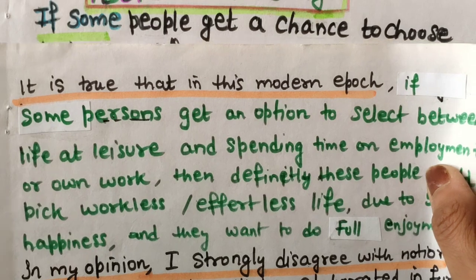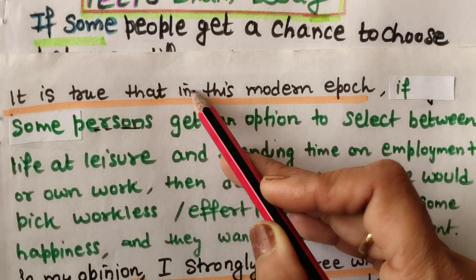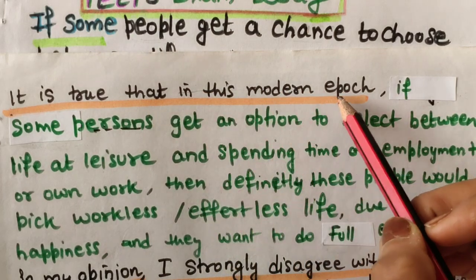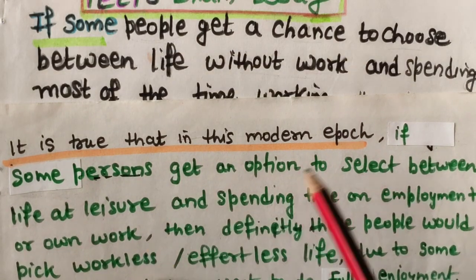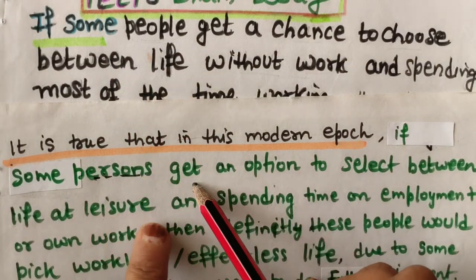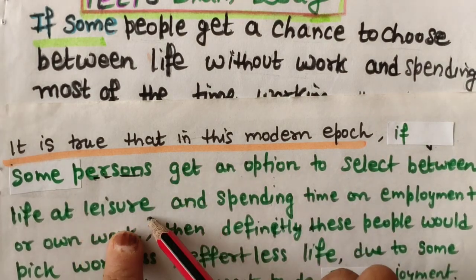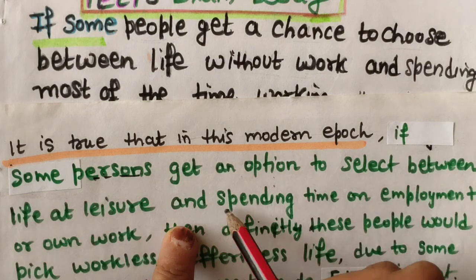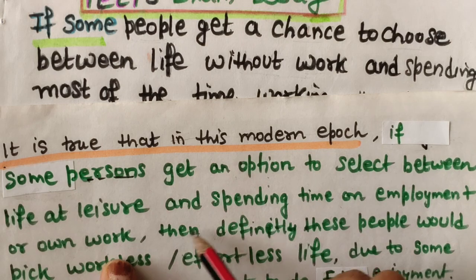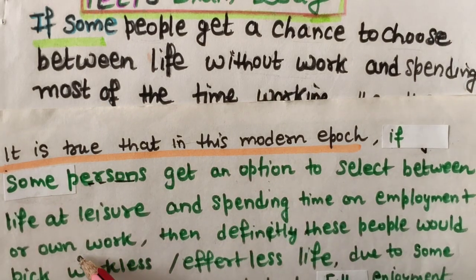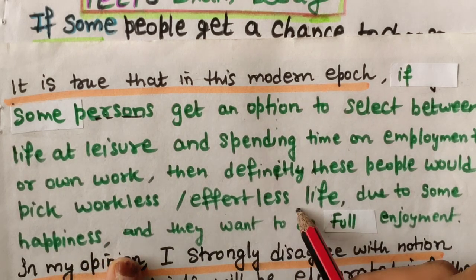It is true that in this modern epoch, if you want to avoid this word, then that's okay. It is true that in this modern epoch, if some persons get an opportunity to select between life at leisure, means without work, and spending time on employment or on work, then definitely these people would pick an effortless life.